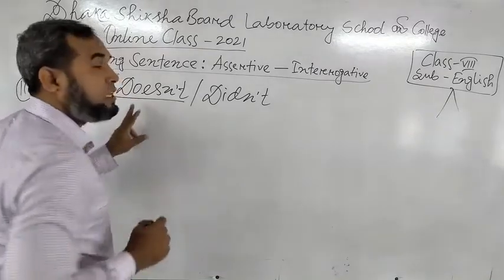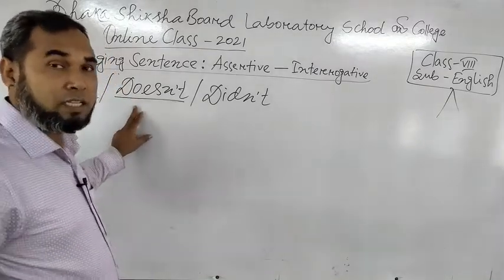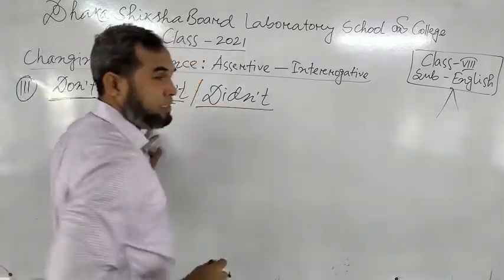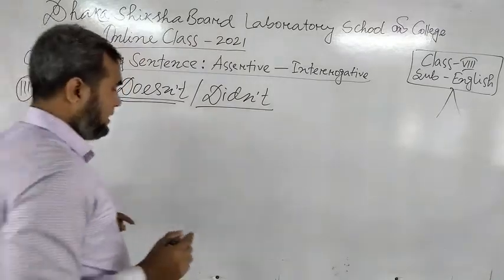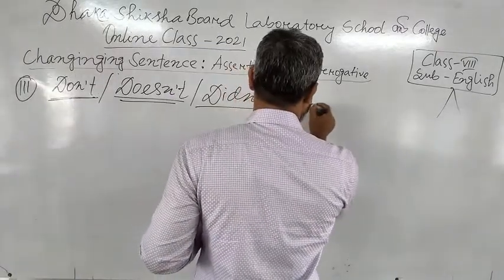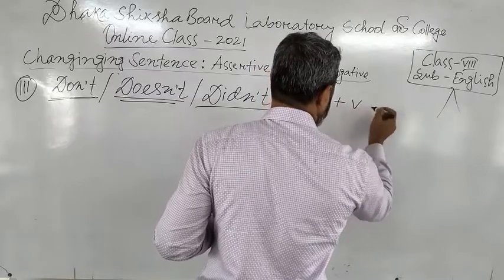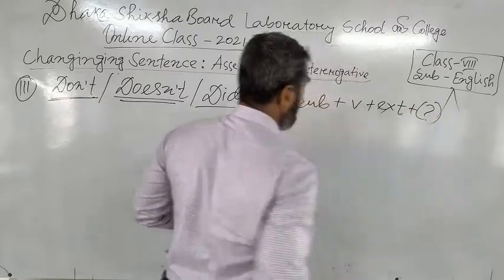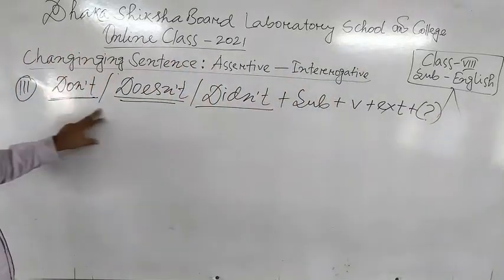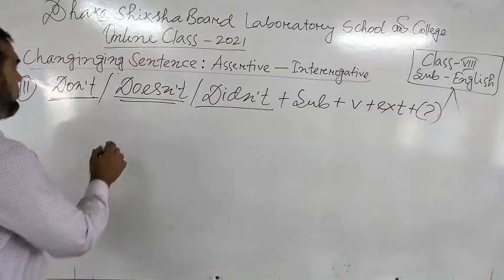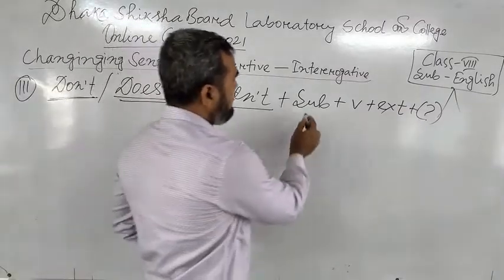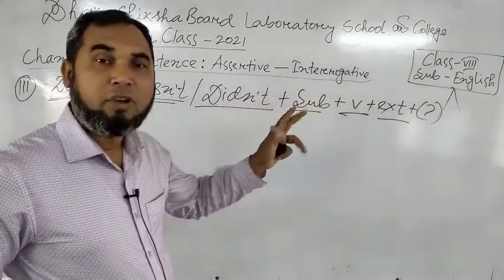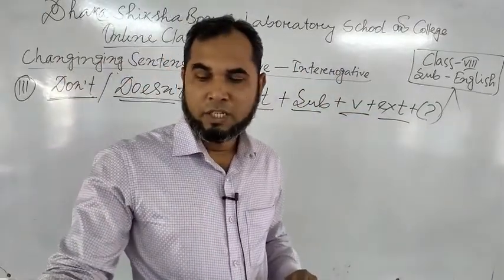And with third person singular in present indefinite tense, you have to use doesn't. And in past indefinite tense, you have to use didn't. Then the subject, then the verb, then the extension, then the sign of interrogation. This will be the structure: don't, doesn't, didn't, subject, the main verb, extension, and last of all you have to use the sign of interrogation.